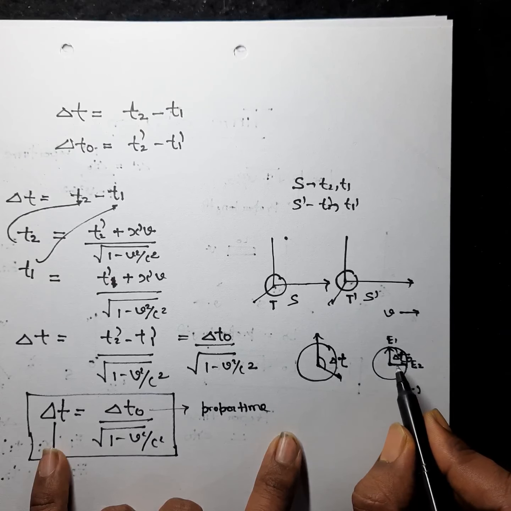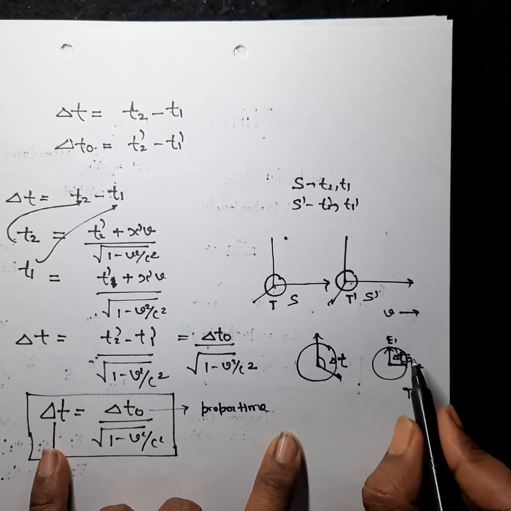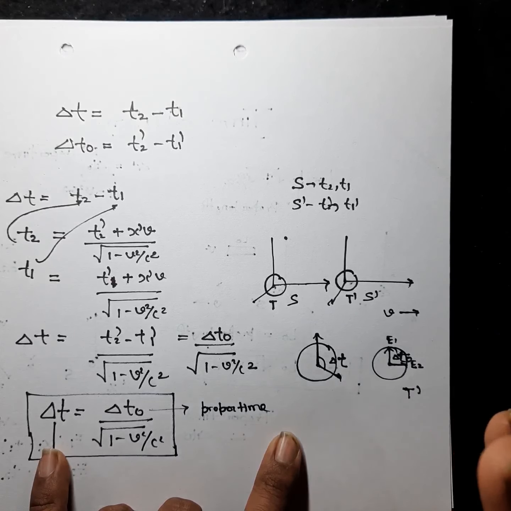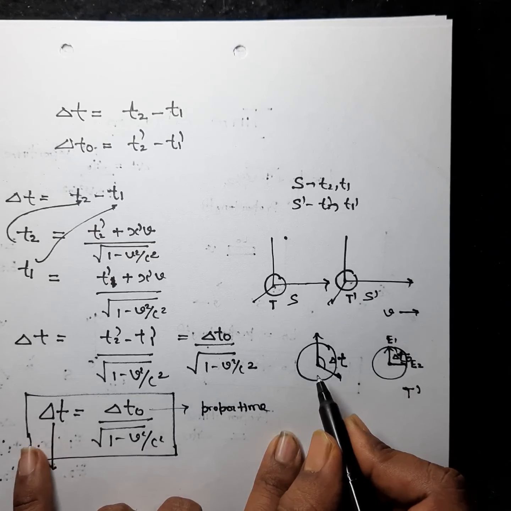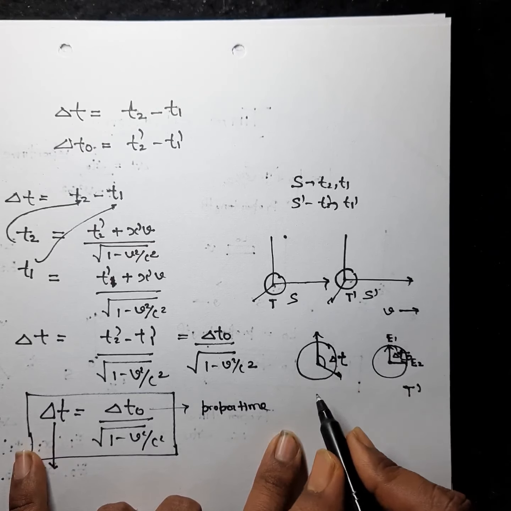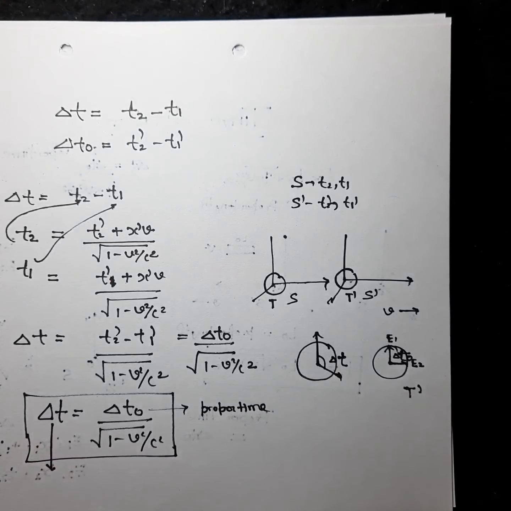So moving clocks tick slower compared to the clock which is at rest. Therefore, the time interval between two events in a moving frame of reference is smaller compared to the time interval measured by the frame of reference which is at rest.